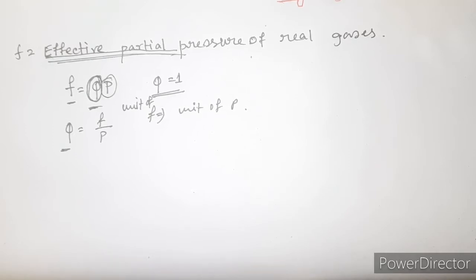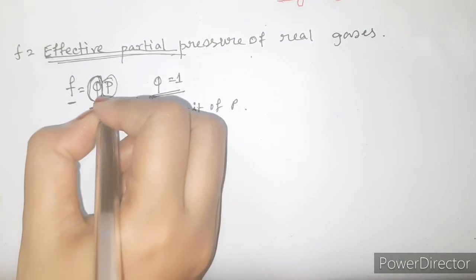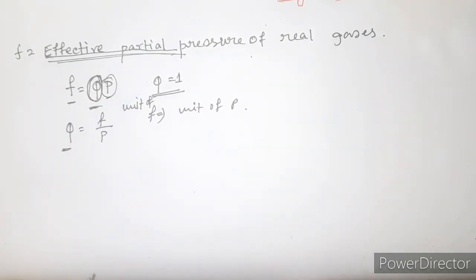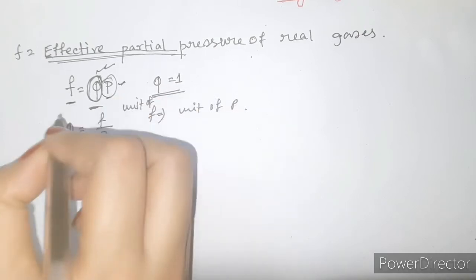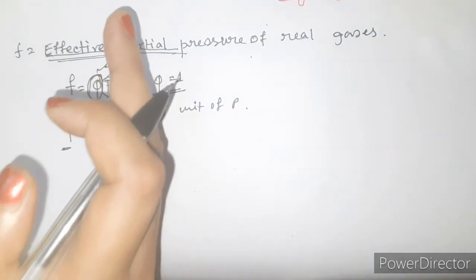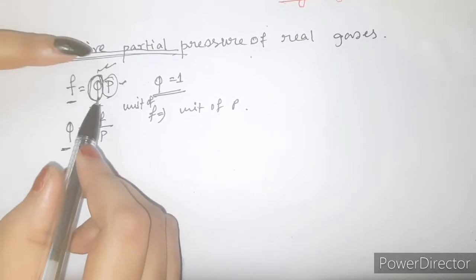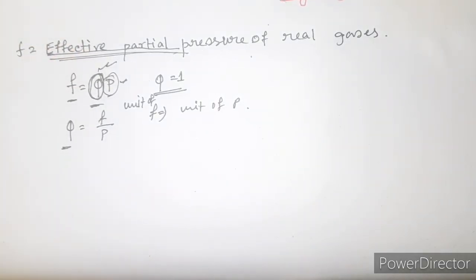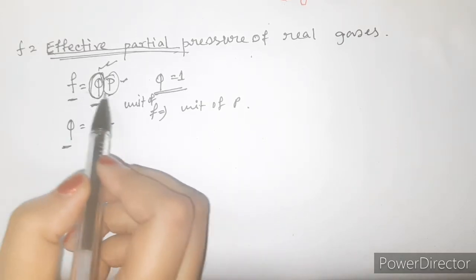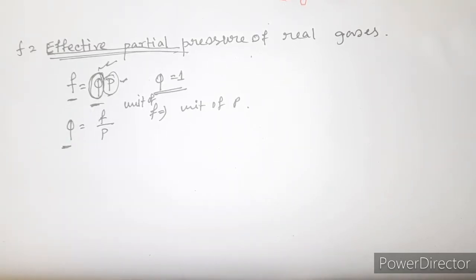So when the gas behaves ideally, its pressure is P, and when it behaves as a real gas, its pressure is F, and it is known as the effective partial pressure, because some fraction is multiplied with P; this much amount of P is not contributed by the gas in actual cases, because all gases are real gases. In some situations they behave ideally, then F is equal to P, but not always.